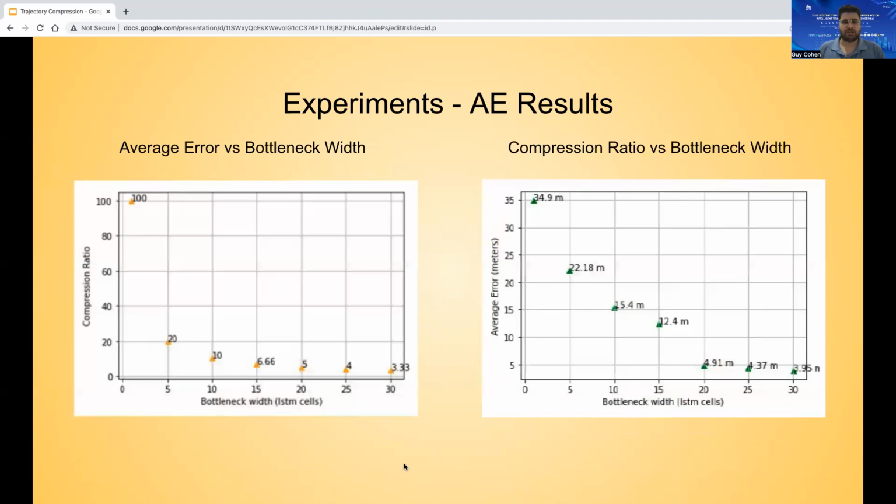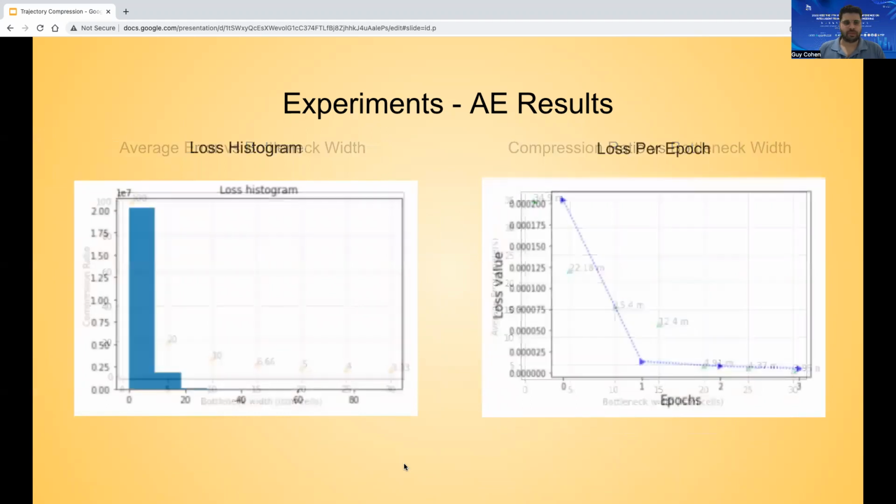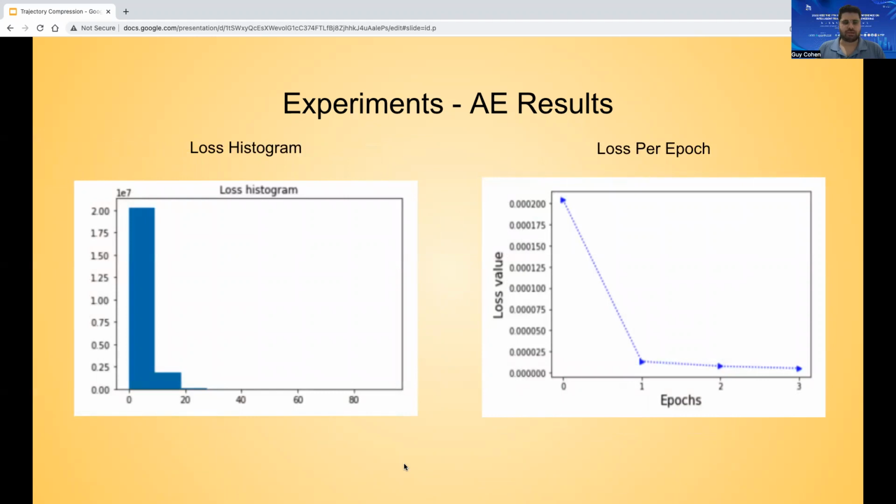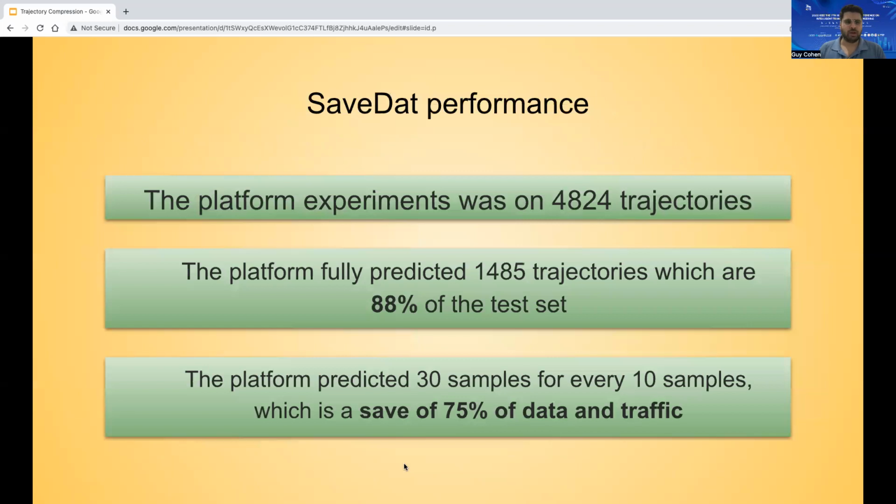On the left chart, you can see the average error versus the bottleneck width. And on the right side, you can see the compression ratio versus the bottleneck width. On the left chart, you can see the error histogram, and on the right side, you can see the learning process with the loss per epoch. And again, after one epoch, the model started to converge. By using our proposed lossy compression algorithms, we have the ability to increase the compression ratio as we wish, but we will pay the error price tag.